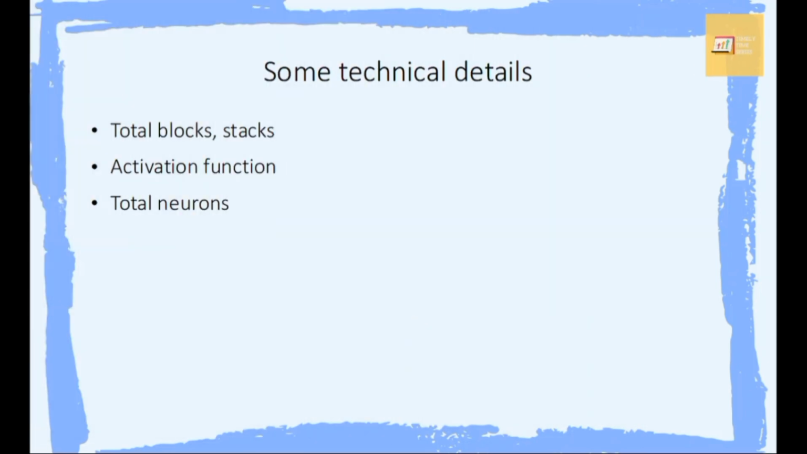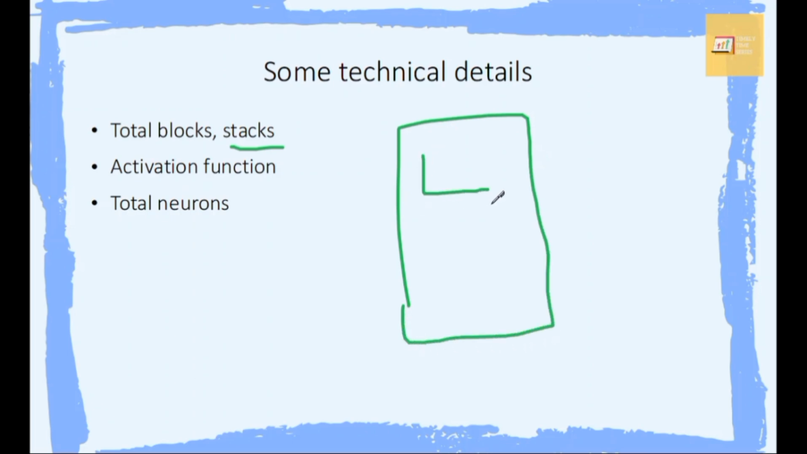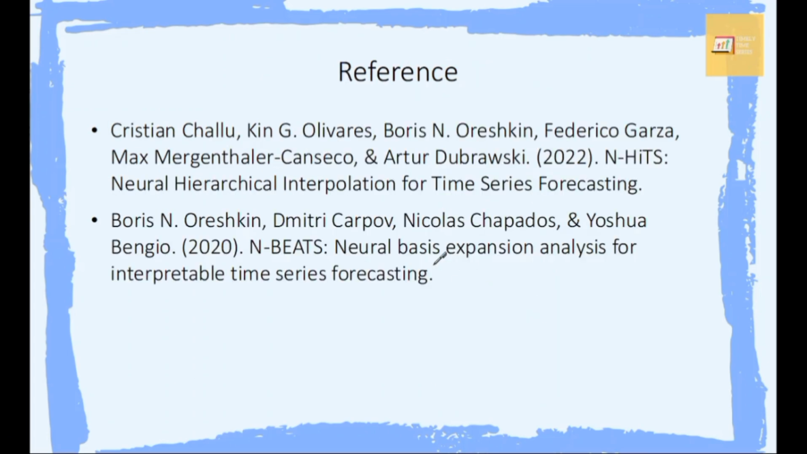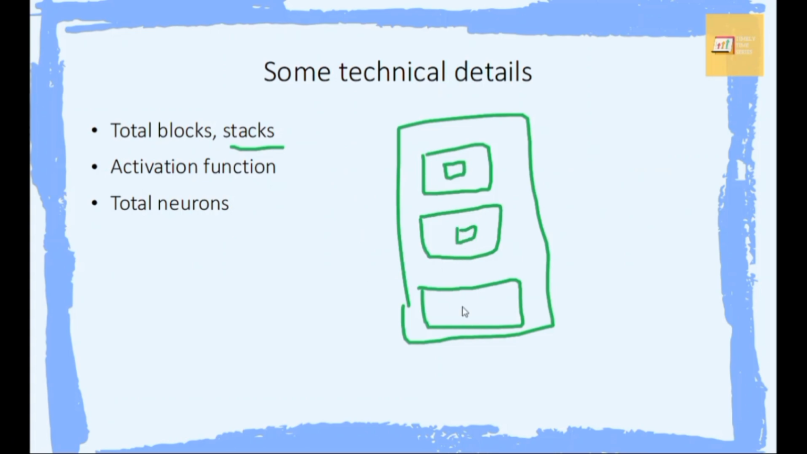Now let's talk about technical details, what happens really in practice. By default, as we will see later in the coding section, the total stack would be 3. So the full model is like this. We will have 3 stacks, and by default we will have only 1 block in each stack. I'm not going to use the default value for the total blocks, but this is the default value.